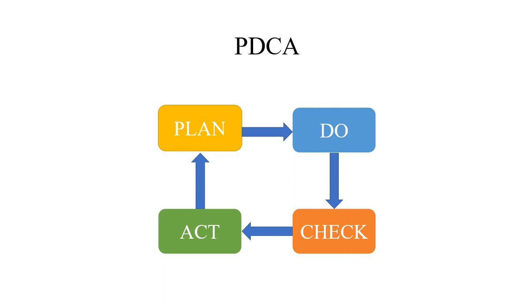PDCA. PDCA is nothing but Plan, Do, Check, Act. It was first promoted by Edward Deming. That is why sometimes teachers tell you it is the Deming cycle or the Edward Deming cycle. In some cases we also call it the PDCA cycle or PDCA model. All of these are right.